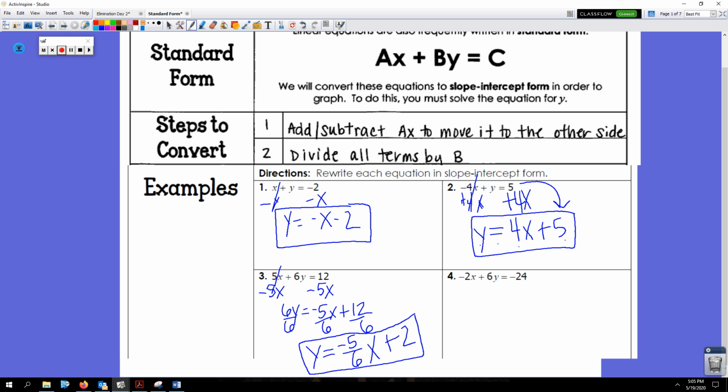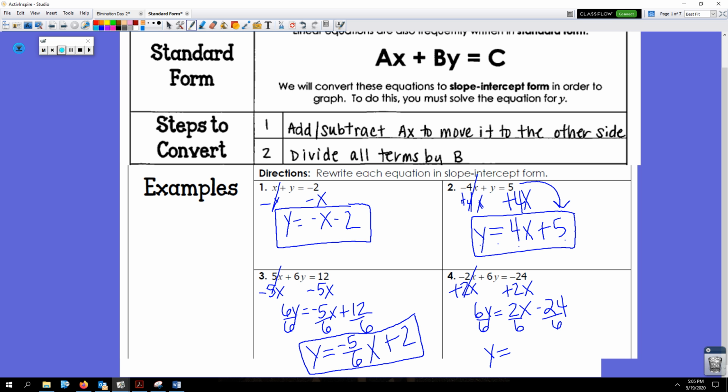All right, one more. Number 4, now my x term is negative, so to move it to the other side, I used addition. y equals 2x, and my number here is negative, so minus 24. Now, in this case, y is not by itself. I need to divide. y equals, I have 2 over 6.